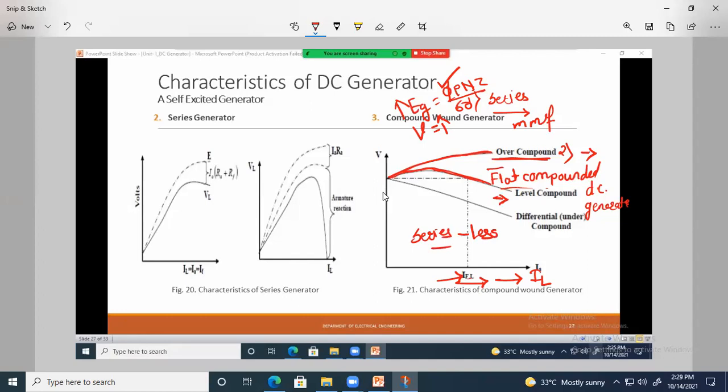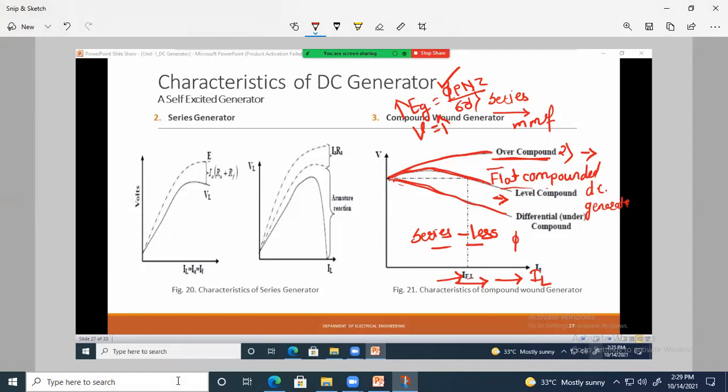If there are fewer turns in the series field winding, the flux production is reduced, and the terminal voltage obtained in the DC compound generator is less than that of the flat compounded DC generator. So these characteristics lie below those of the flat compounded DC generator.